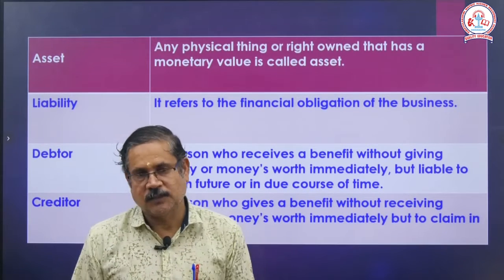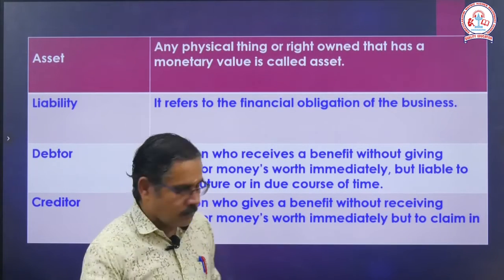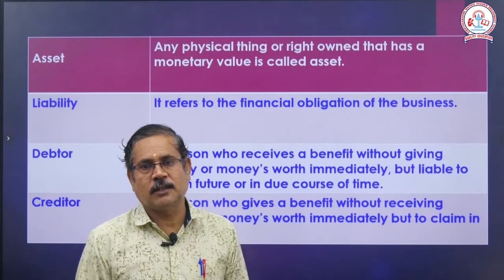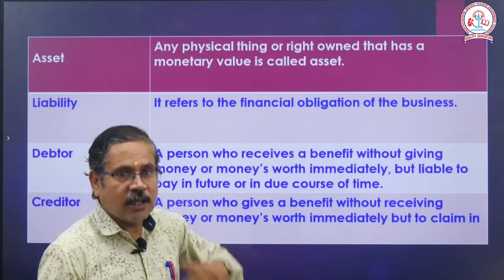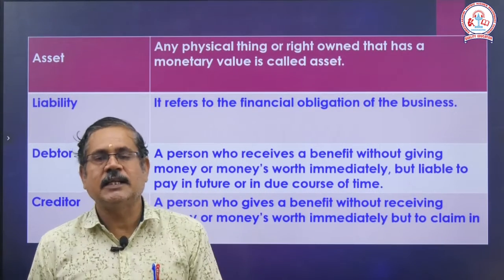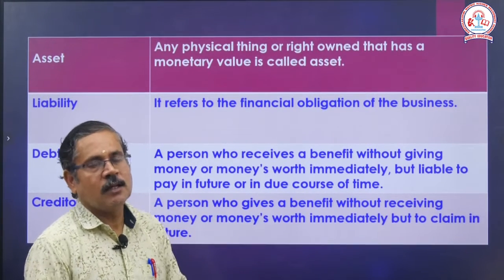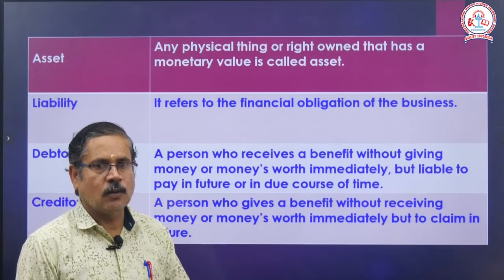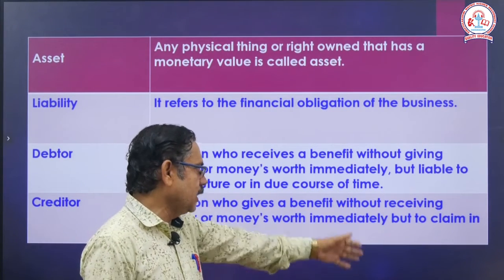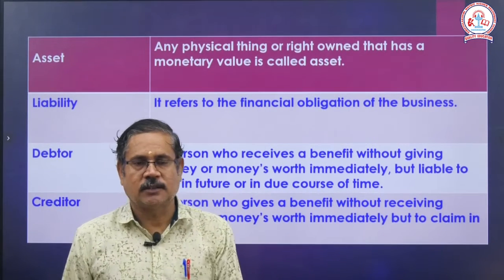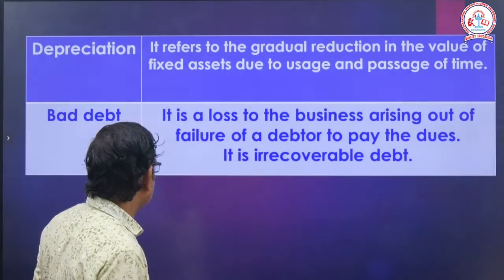Then creditor. This is also a person who gives a benefit, a person who gives a benefit without receiving money. He didn't receive it, but he sent the goods, from the manufacturer's or wholesaler's point of view. So a claim comes in future. That is what is meant by creditor.